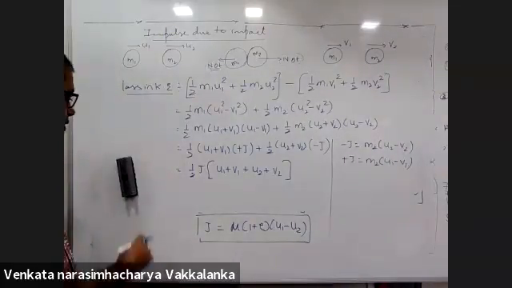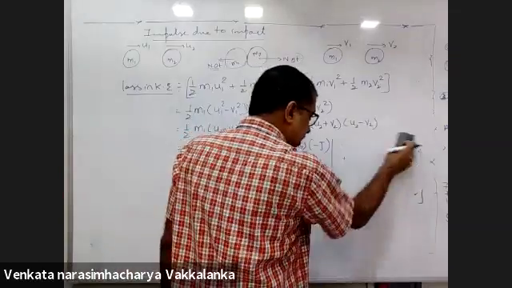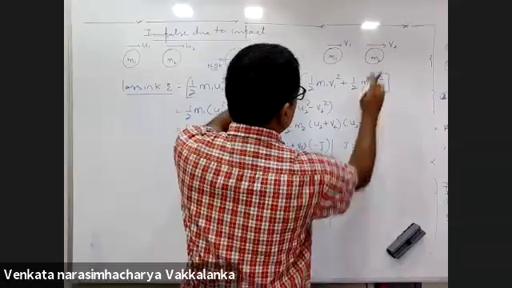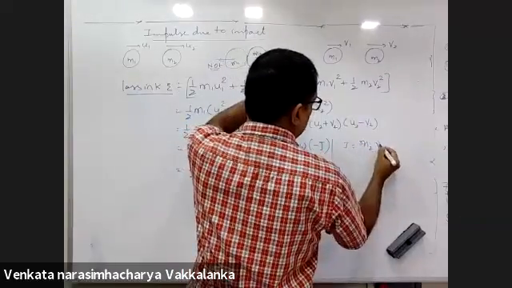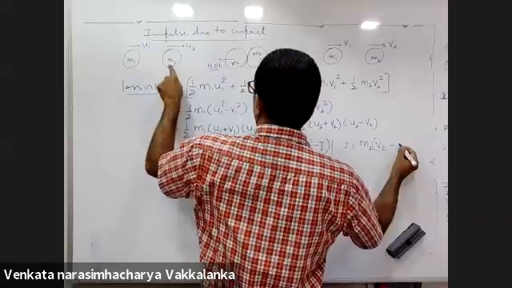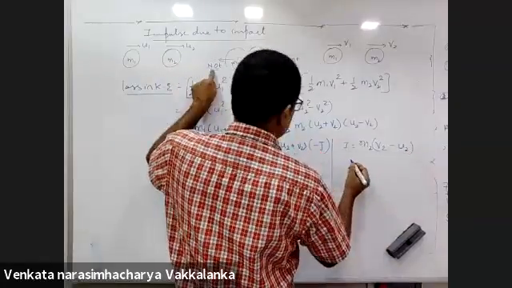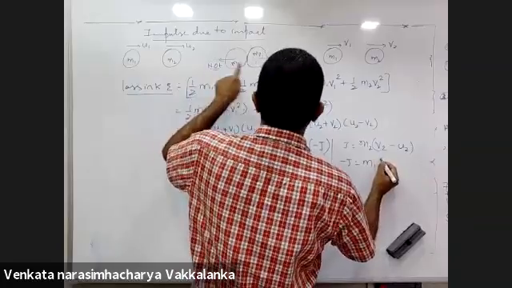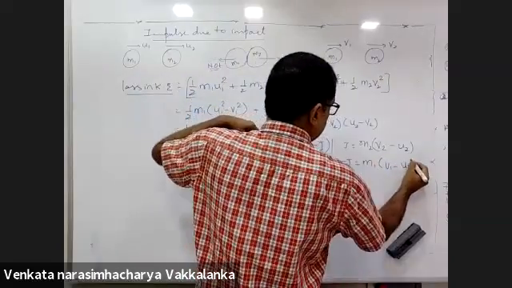Yes, sir. You want me to write that again? I'll write that again. Please observe. j is equal to m2 v2 minus m2 u2. Minus j is equal to m1 (v1 minus u1).